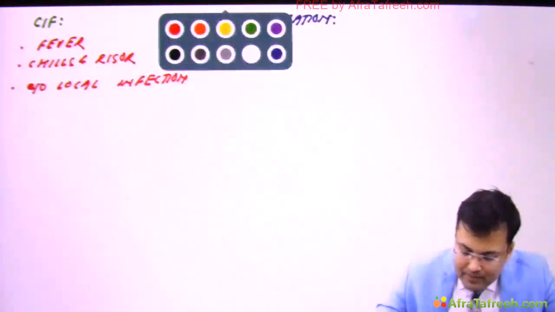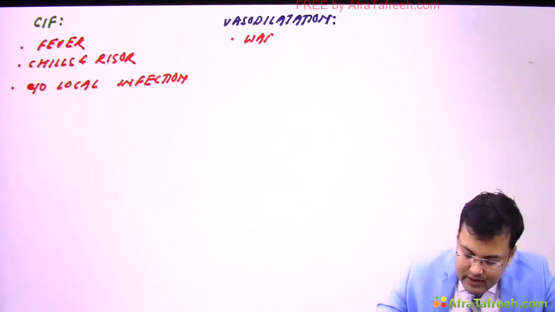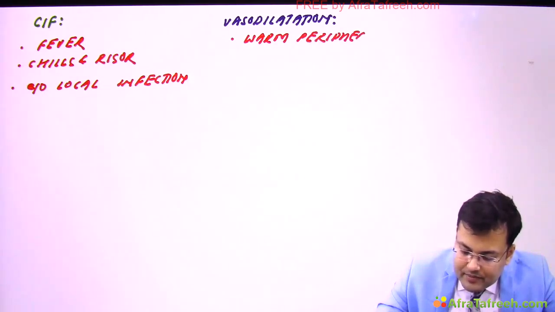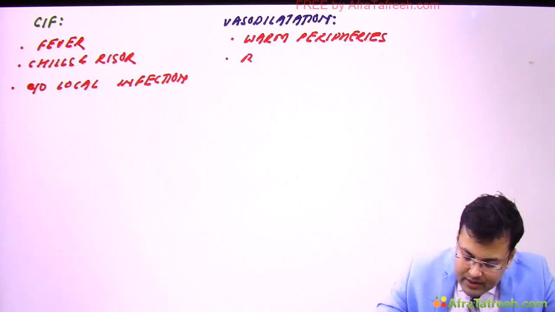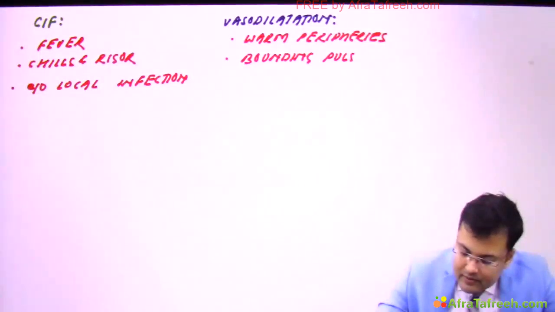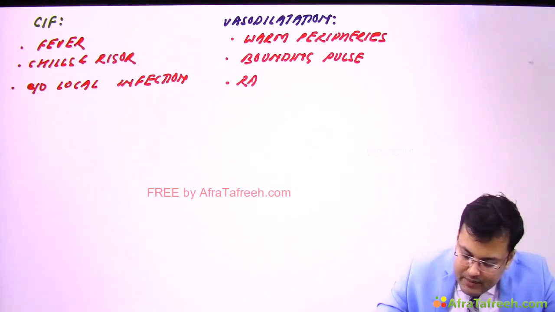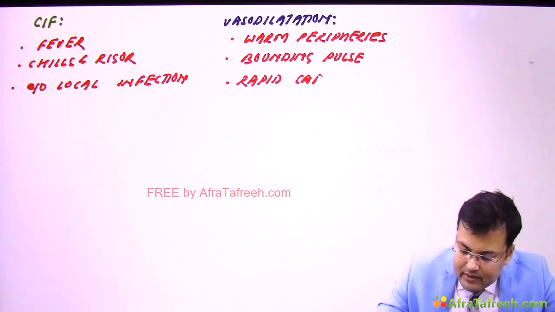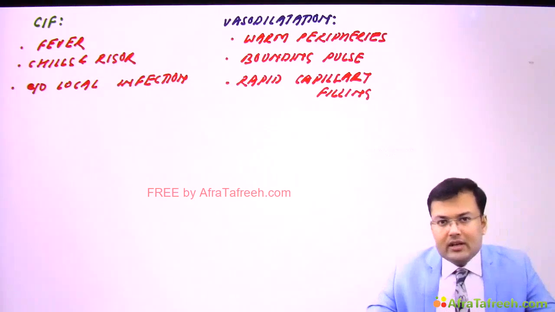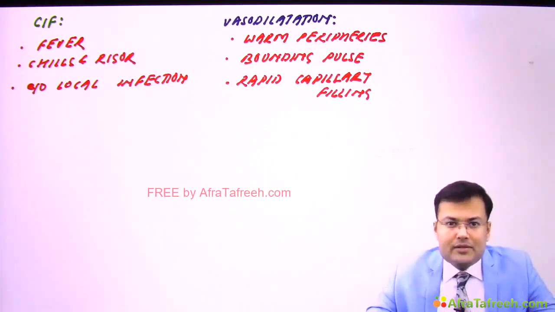Because of vasodilatation, these patients are having warm peripheries, bounding pulse, and rapid capillary filling. Clear? And since there is shock, so obviously these patients are having hypotension. So these are the clinical manifestations of septic shock.